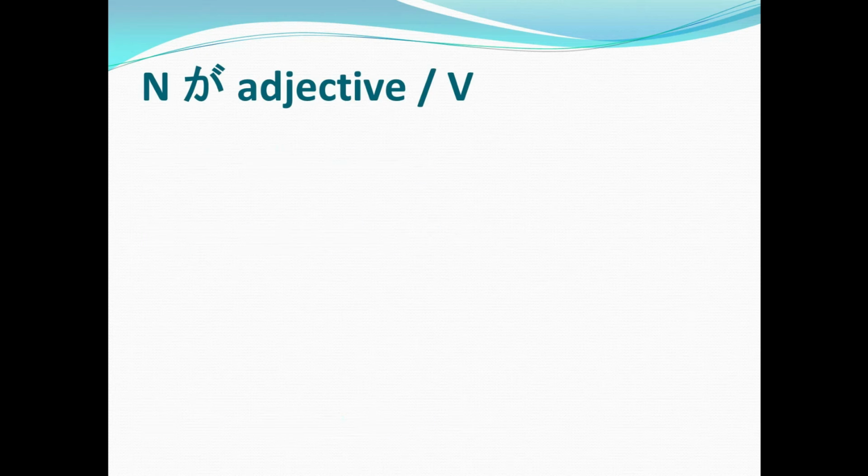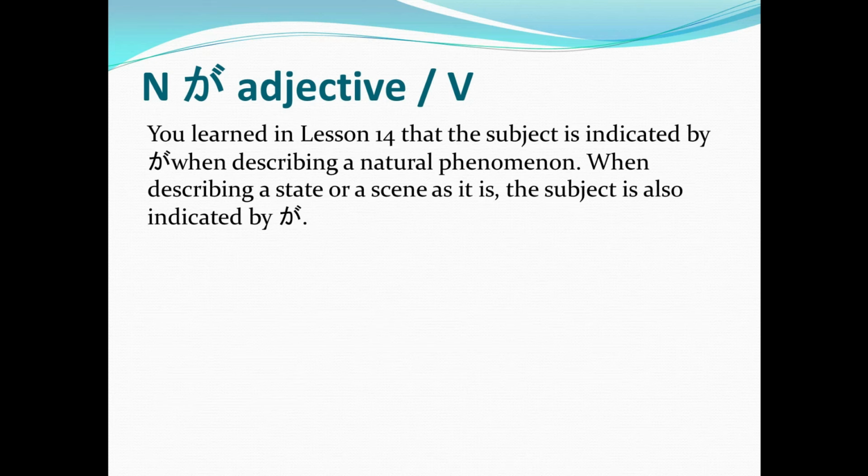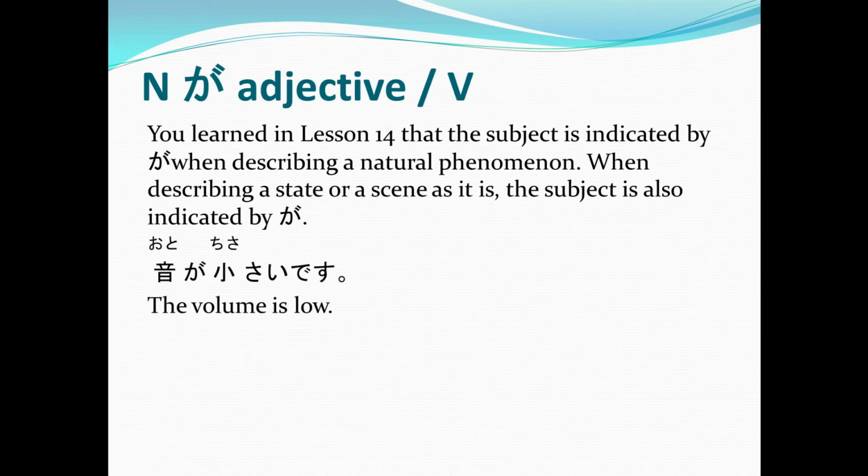Now let's discuss noun ga, adjective, or verb. Again, it's noun ga, adjective, or noun ga, verb. Now you learned in lesson 14 that the subject is indicated by ga when describing a natural phenomenon. But when describing a state or a scene as it is, the subject is also indicated by ga. Take a look at this example. Oto ga chiisai desu, or the volume is low. Okay, indicating that the state of the volume is low.